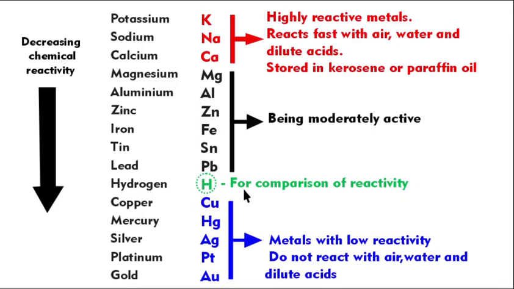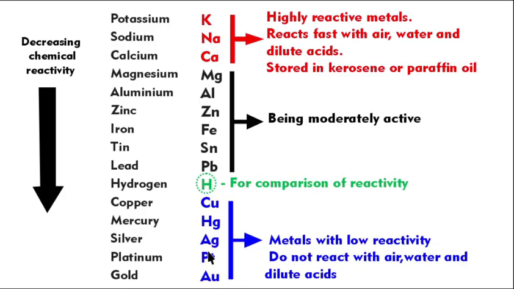Hydrogen is used here for comparison of reactivity. It's not a metal, it is just used to compare this. Copper, mercury, silver, platinum, gold. Au means gold. So you should remember these elements with their symbols. This is the reactivity series based on how they react with air, water, and dilute acids. Those below hydrogen are metals with low reactivity because they do not react with air, water, and dilute acids readily. You have to remember this series.